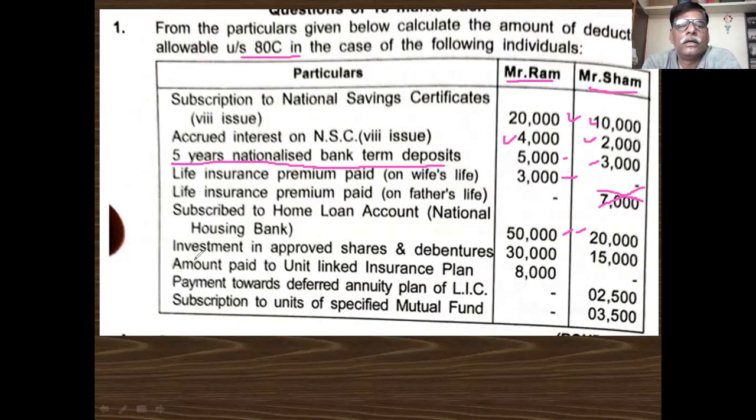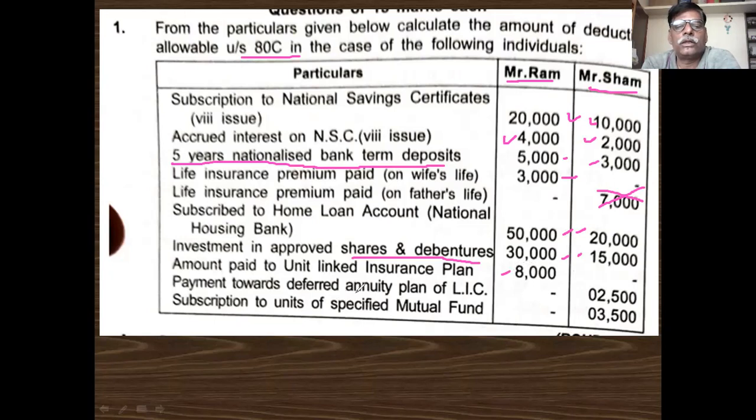Investment in approved shares and debentures also comes under 80C. The first and second amounts are eligible. Then amount paid to unit linked insurance plan is also eligible.